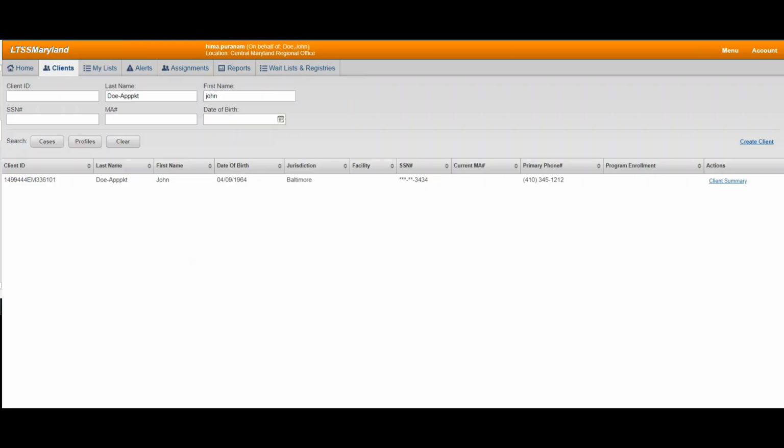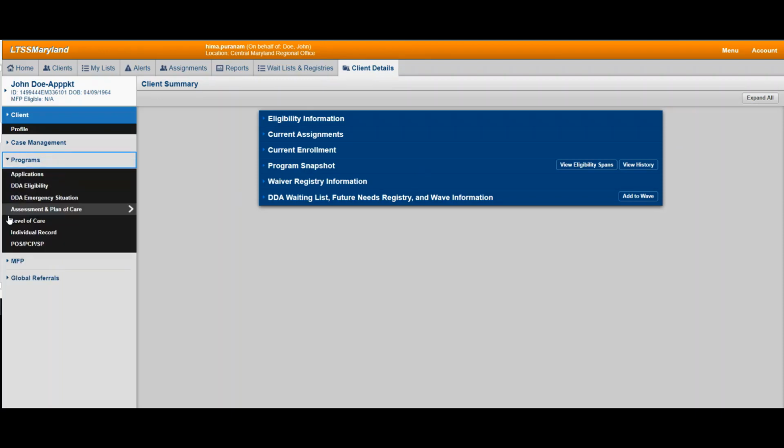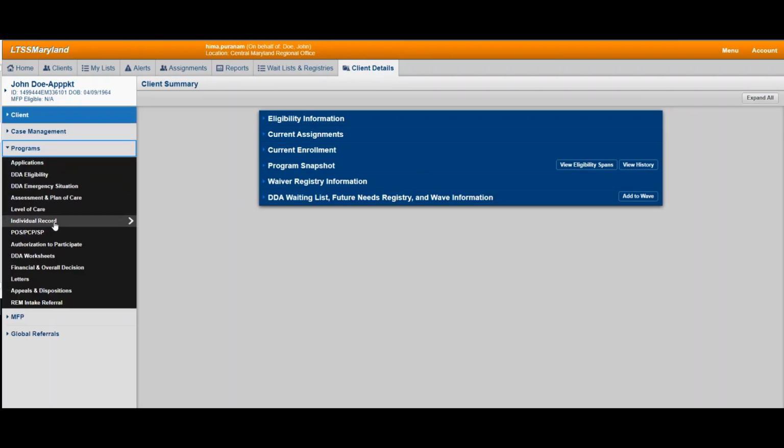DDA regional program staff, from the home page, you're going to click on the Clients tab, search for the client, and then once the search results populate, click on the client summary under the Actions column for that individual. You are now in the client summary page for the individual. From the left navigation pane, you shall click on Programs, then click on the POS PCP SP link.